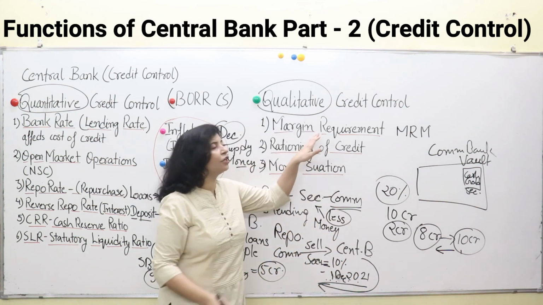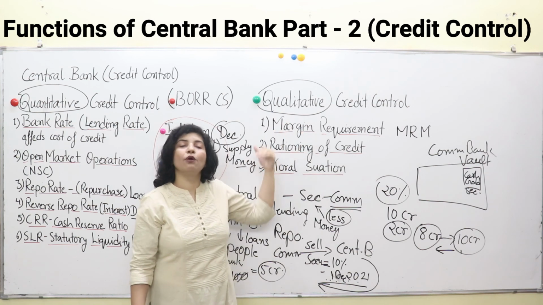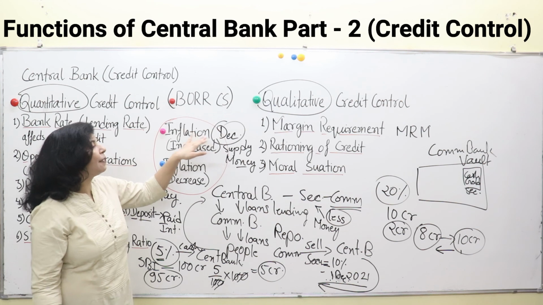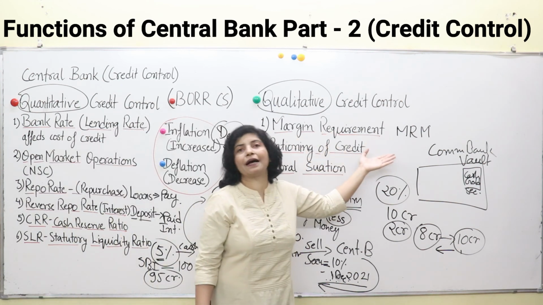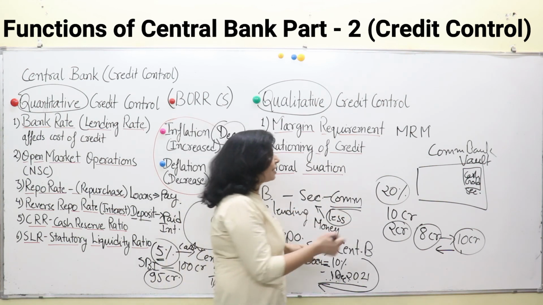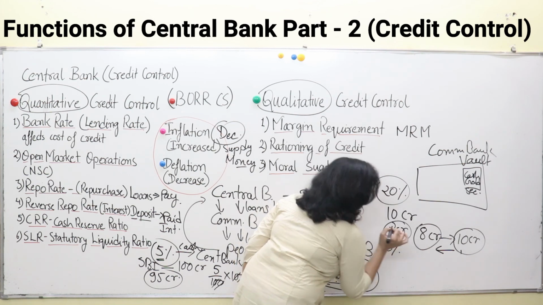It is a measure to control the capacity of people to take loans. If during times of inflation people are taking loans, this margin requirement will be increased by the banks so that people are discouraged from taking loans. See, if this margin requirement is increased to 30%, what will happen?